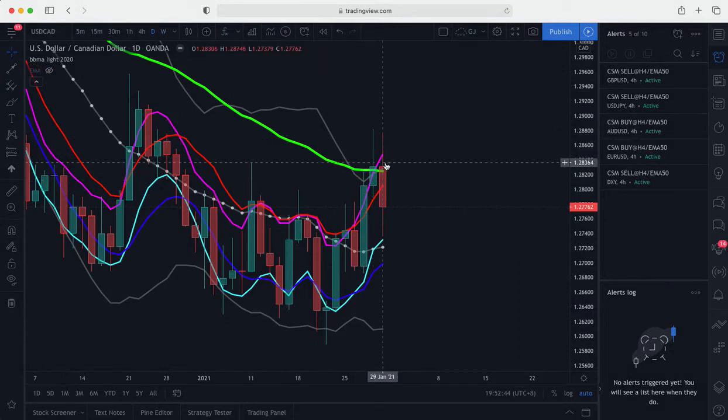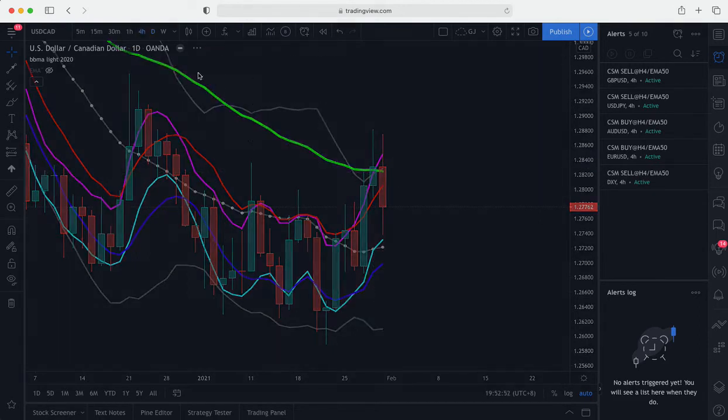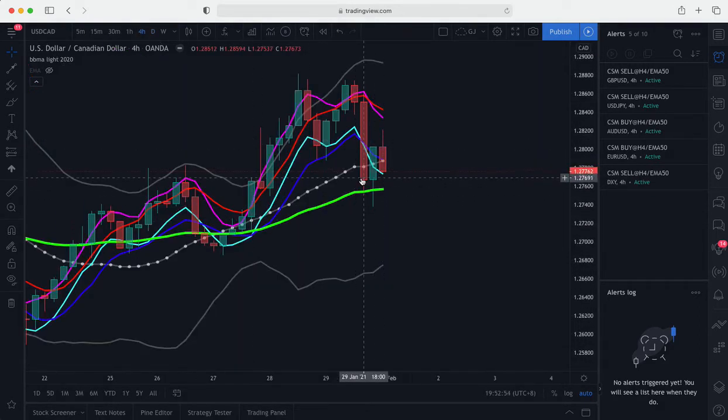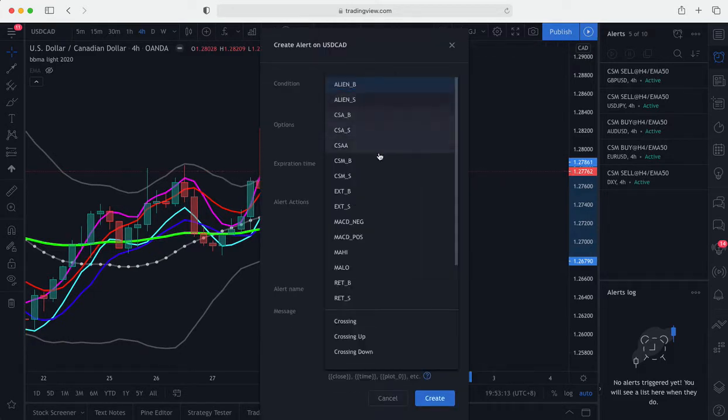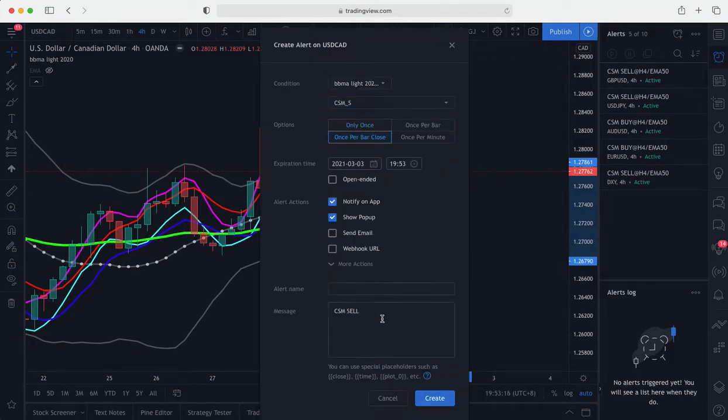In daily time frame, this is an extreme sell. Okay, and we can see price reject the EMA 50. And H4, it makes a CSAK sell, but it comes back to retest, and then again it closes as CSAK sell. Obviously we want to wait for this to continue to go down, close below the low BB, make a pullback, and then it continues to go down. So just set alert, CSM sell at H4 EMA 50.